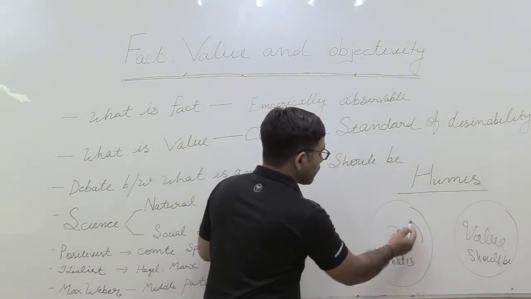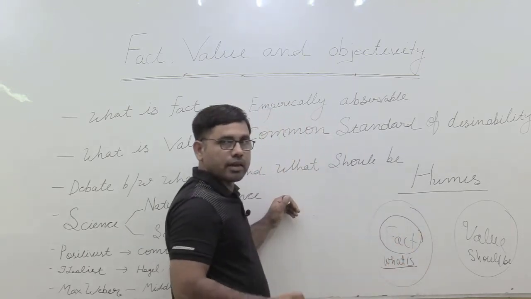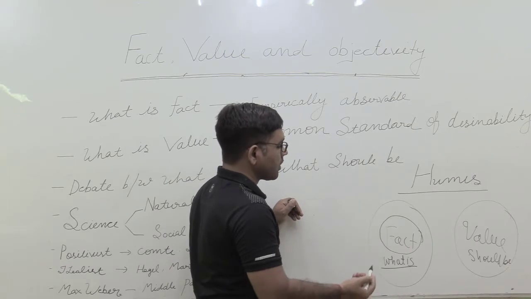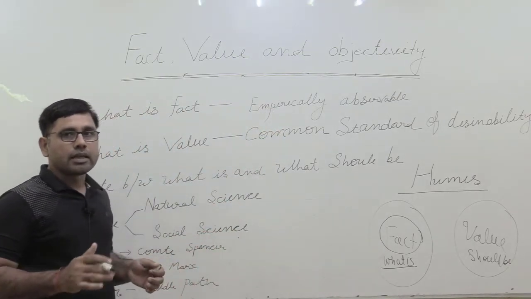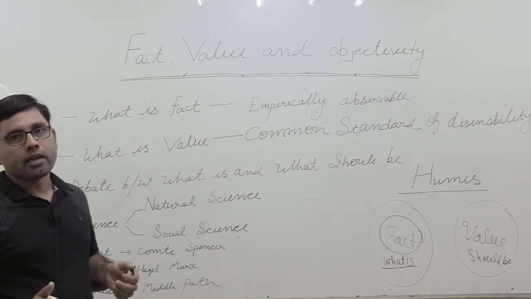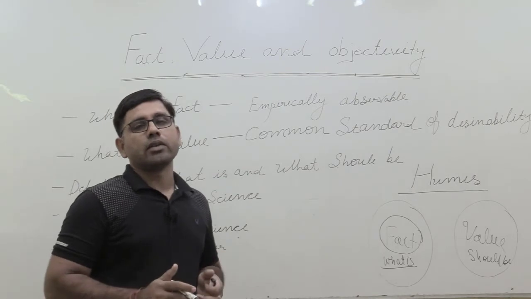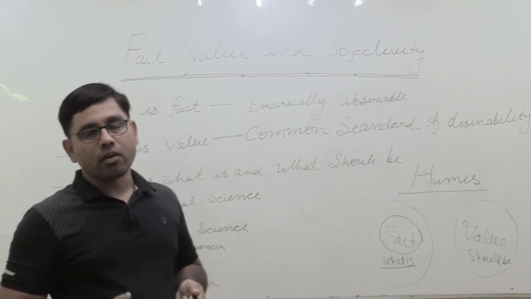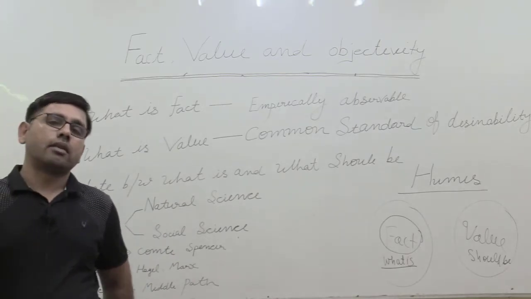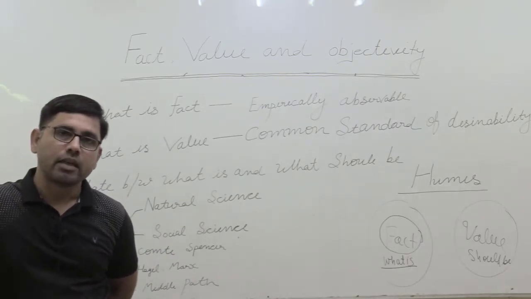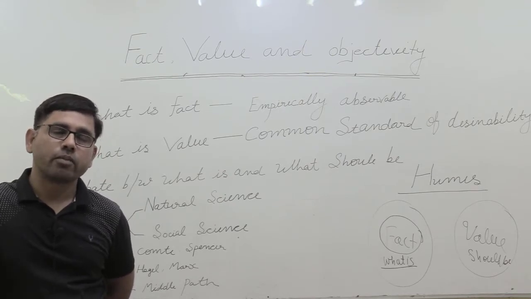तो fact is that domain, that realm that deals with what is there. Again I am repeating, fact is something that covers that domain which talks about what is there irrespective of what you think, and value is something that is that realm, that domain that deals with what should be there, what ought to be there, but what should be there, what ought to be there, that is not constant. इस बात को समझने की कोशिश करेंगे. It changes, it varies from place to place and from time to time.